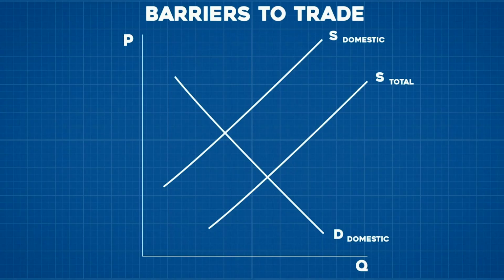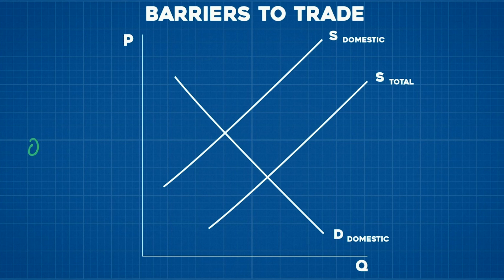So what effect, if any, would this have on our economy? Now, I don't know if anybody else is in the mood for a graph, but I sure am, so it's graph time. So here you can see the supply and demand curves for our domestic supply of goods and services. And then here is a second supply curve which indicates the total supply of goods and services, which includes domestic and imported goods.